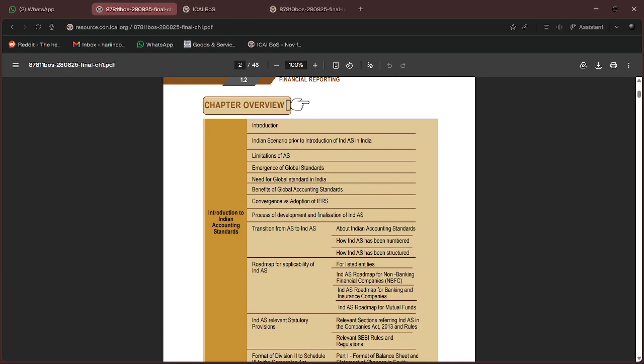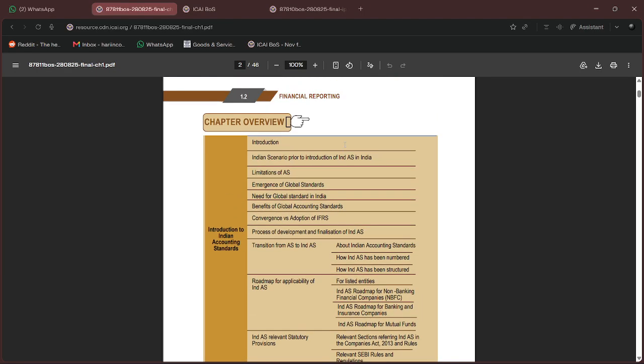Previously, why Ind AS? Everything gets outdated at a certain point of time, due to new things and new complexities coming up in the market. Similarly, in the accounting and finance industry, a lot of new options and new instruments came up which were not previously covered in the AS we were dealing with.